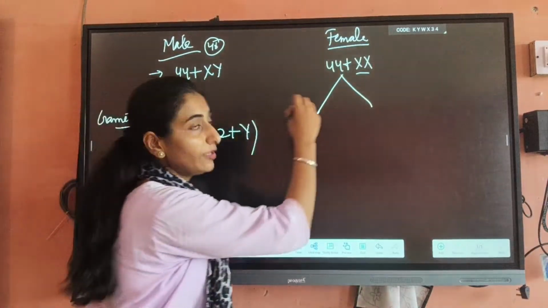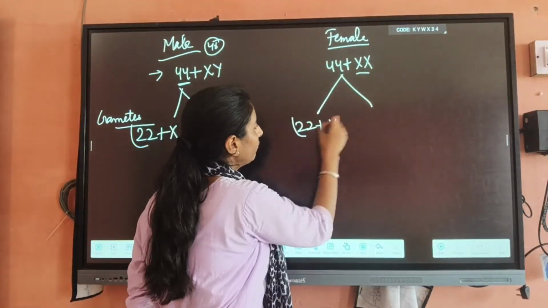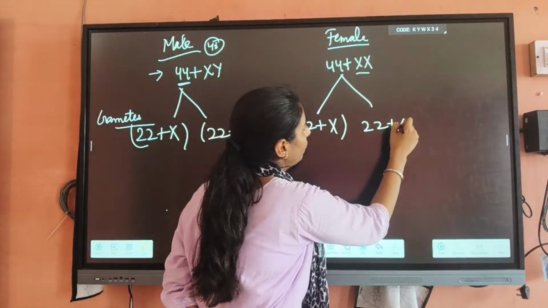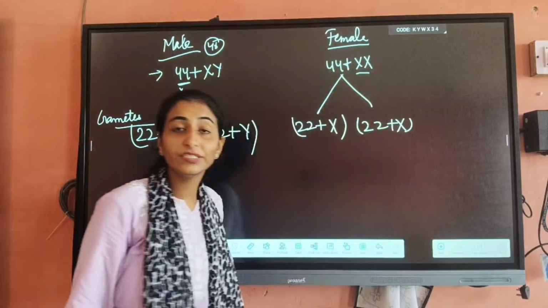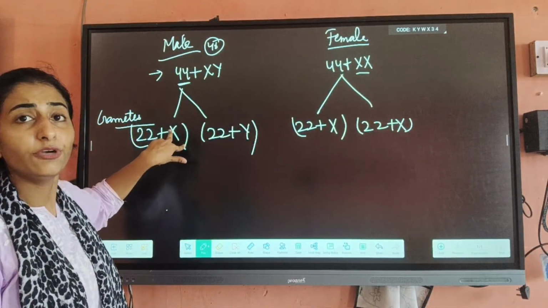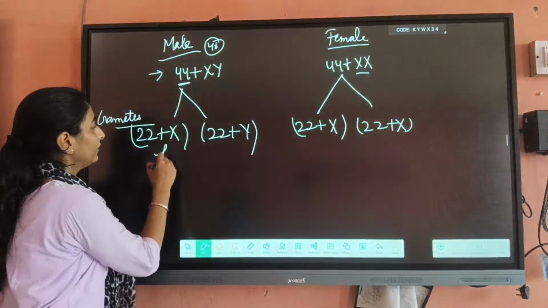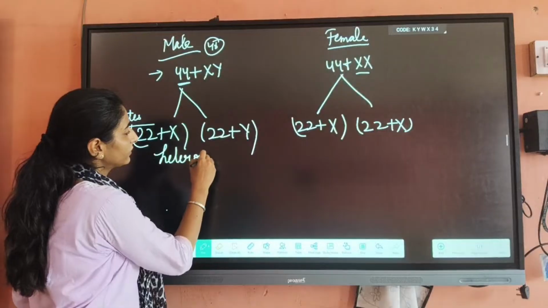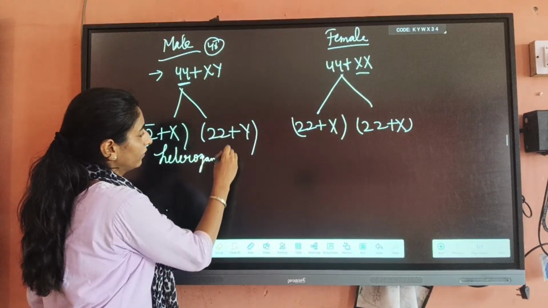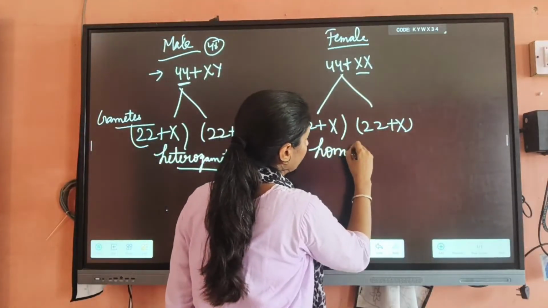But when the female produces gametes, it forms 22 plus X and 22 plus X again. So these are the homogametes and these are the heterogametes, because they have two different types of gametes. They have two same type of gametes. So here we can write: this one is the heterogametes and this is the homogametes.